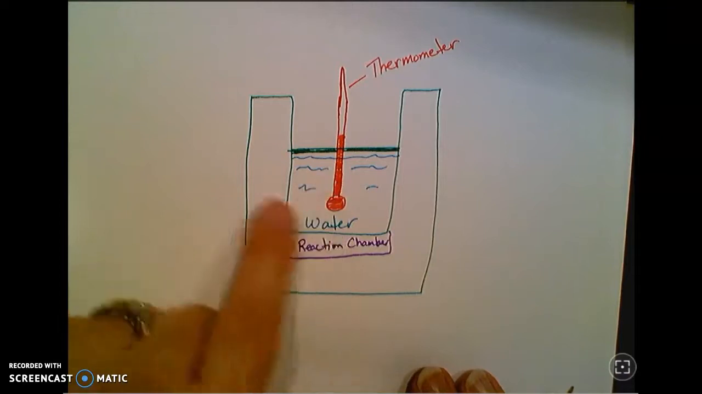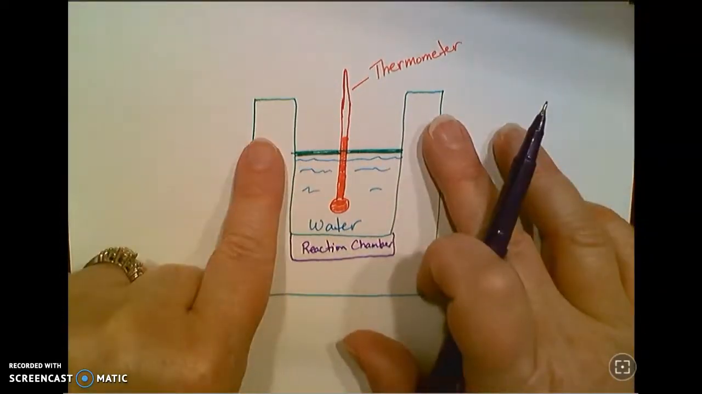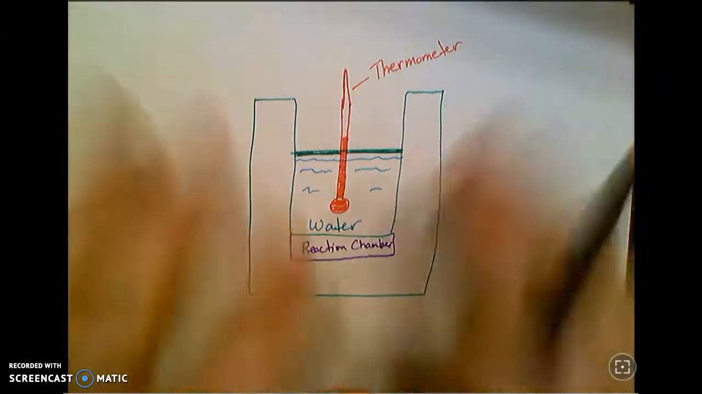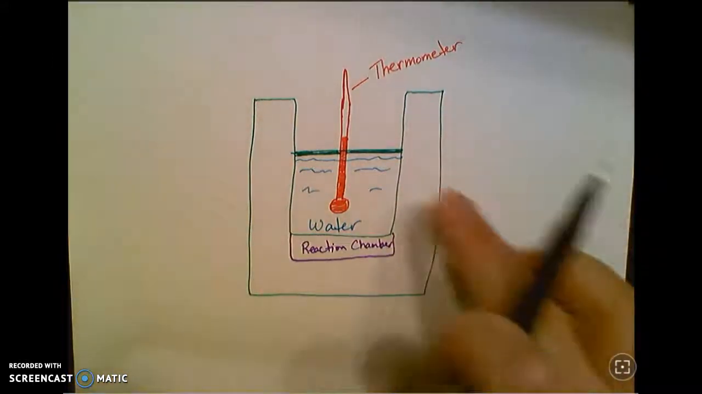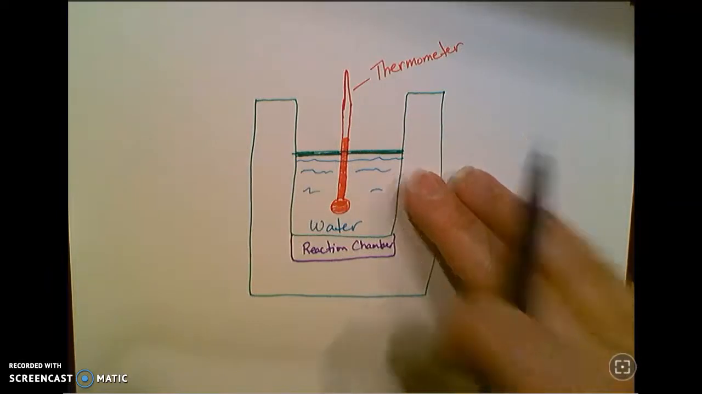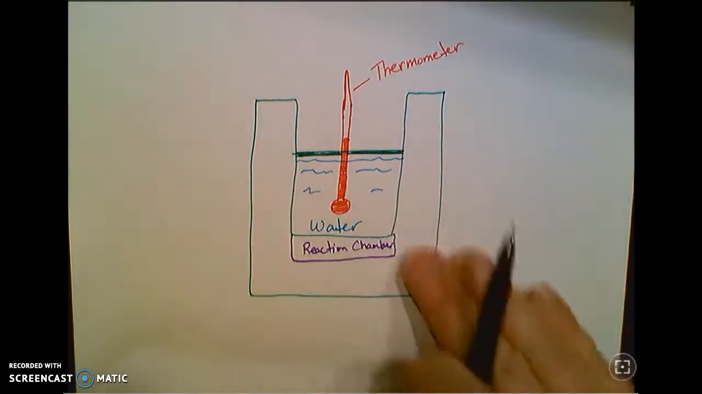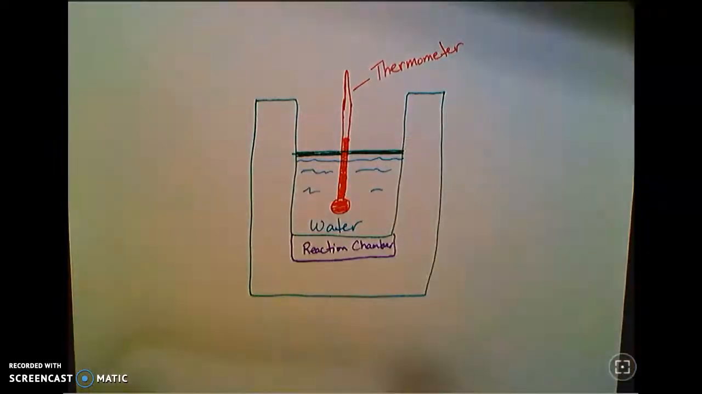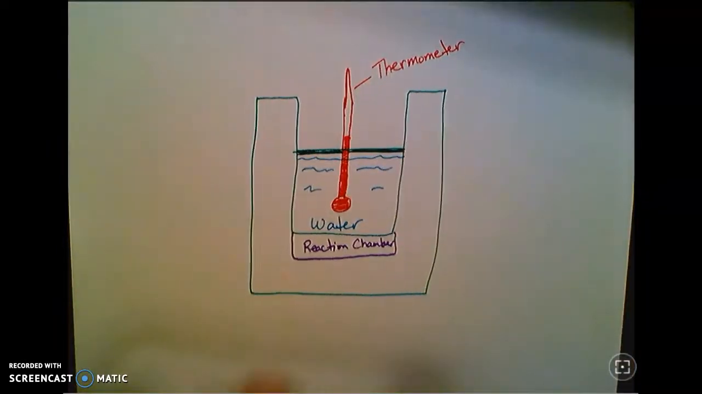And so, again, this insulated chamber just hopefully prevents energy being lost to the surroundings beyond the calorimeter. Obviously, it's not a perfect system. You're always going to have a little bit of heat escaping, but this is insulated so that we can minimize that source of error.